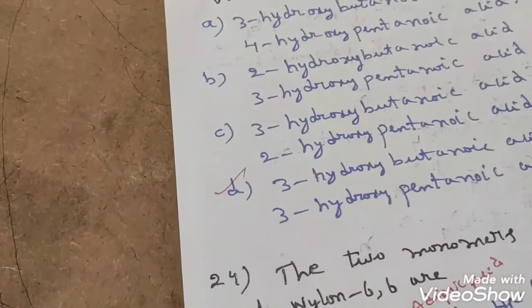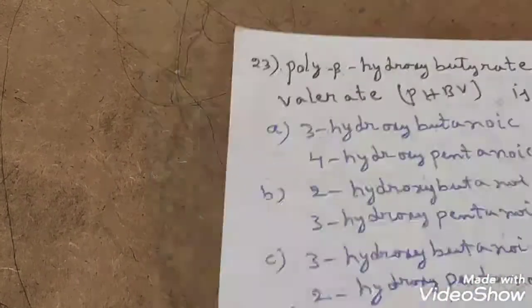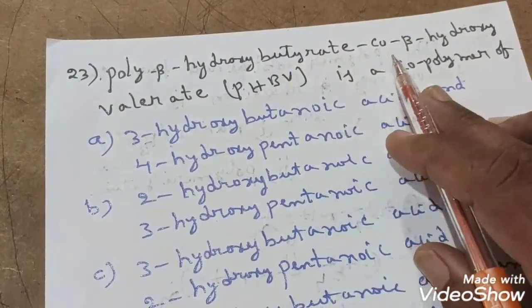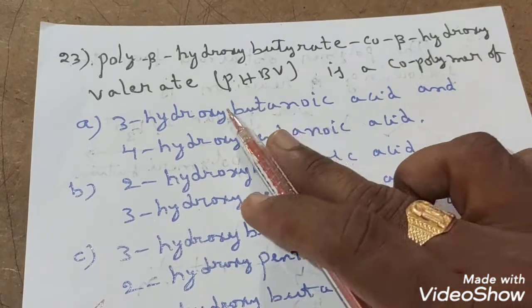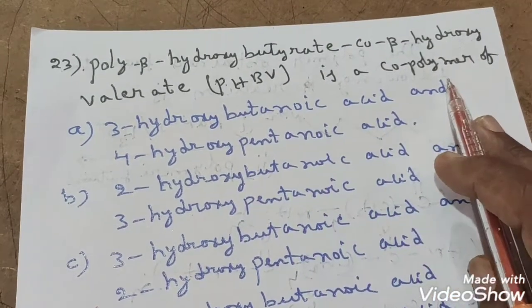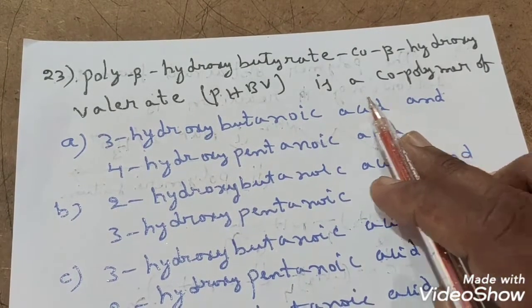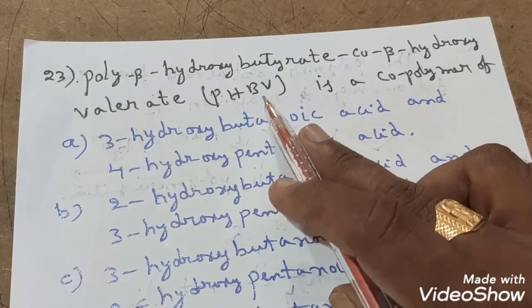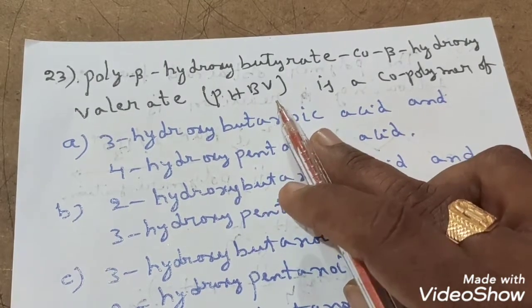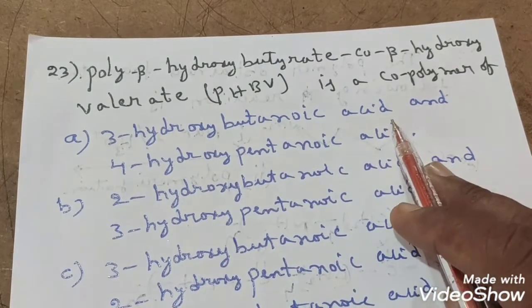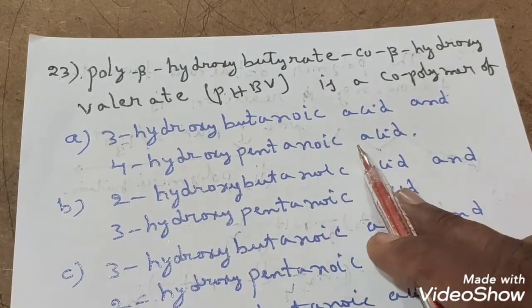The next objective question: poly-beta hydroxy butyrate co-beta hydroxy valerate, PHBV, is a copolymer of which monomers? PHBV comes from the monomeric units 3-hydroxy butanoic acid and 3-hydroxy pentanoic acid only.